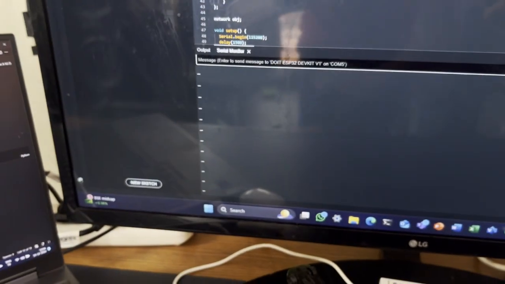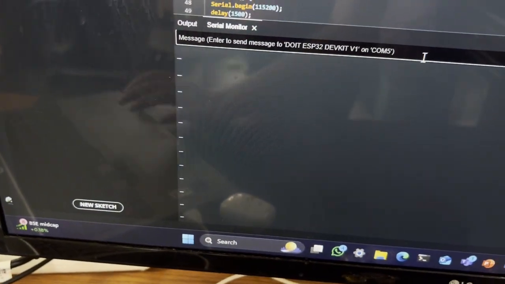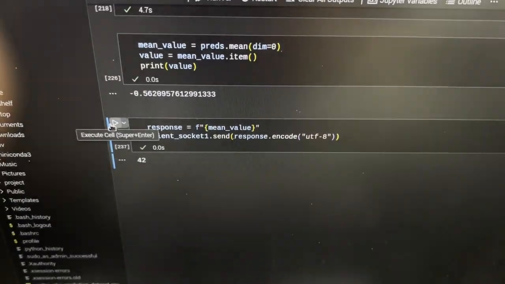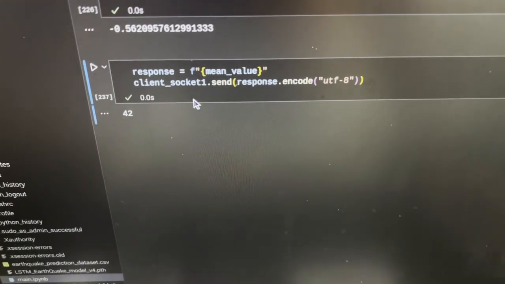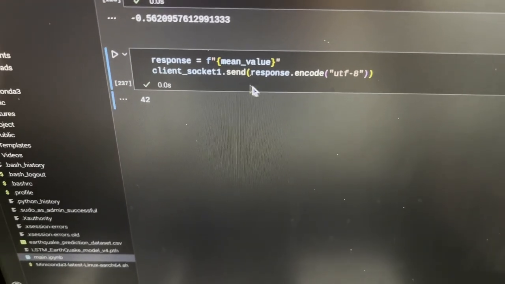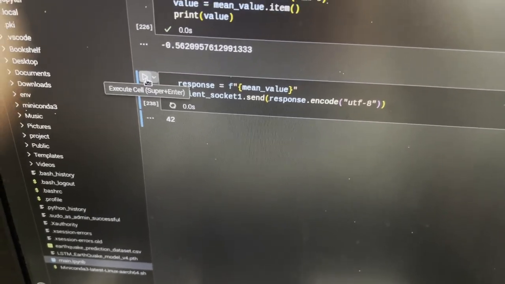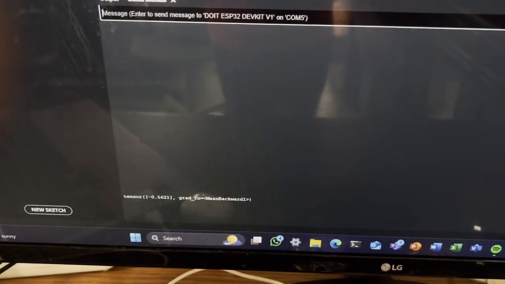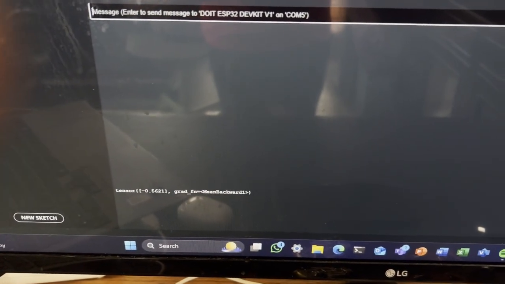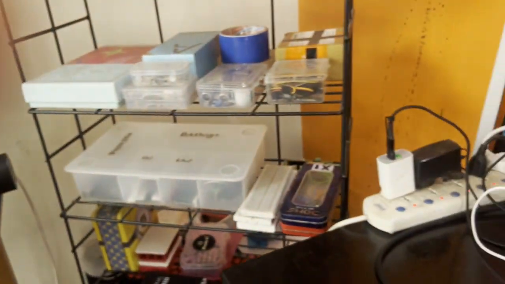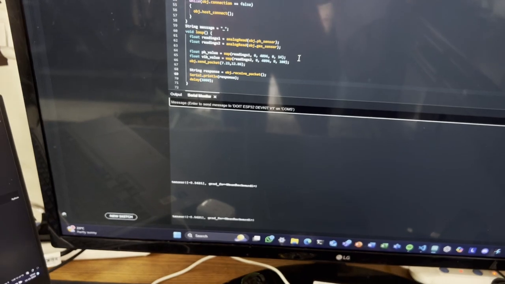Whenever we send the response to our main Pi over here, as you can see right now, what we have is the response code, which is going to send the response, which is the mean value over here. So we're just going to send our response. And now when we send our response, the model will receive whatever data is the mean value over here. Now as you can see, we'll just click response again, and then we'll once again get the data.